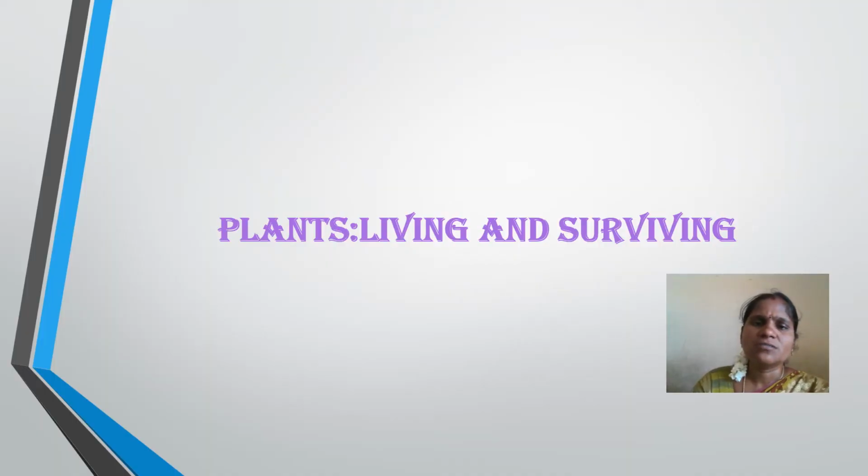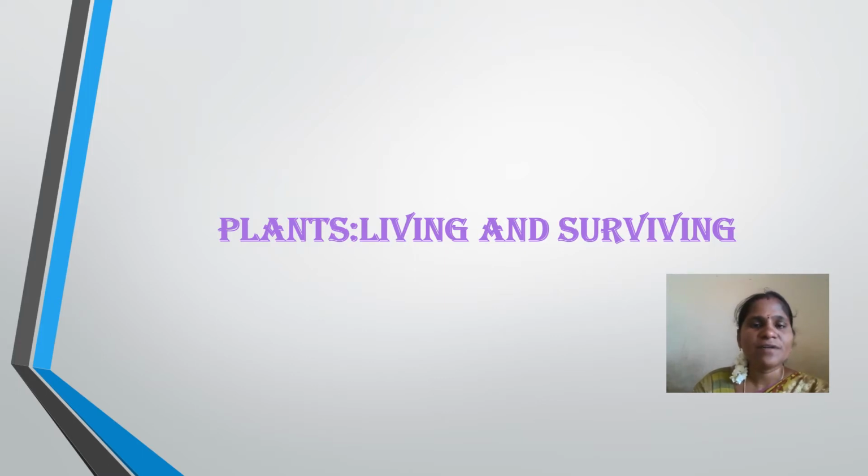In previous sessions, we have discussed the definition of adaptation and how plants adapt to their surroundings. According to the plant's adaptation, plants can be segregated into two categories: terrestrial and aquatic plants. Terrestrial plants are plants which grow on land. Those plants we should call terrestrial plants.